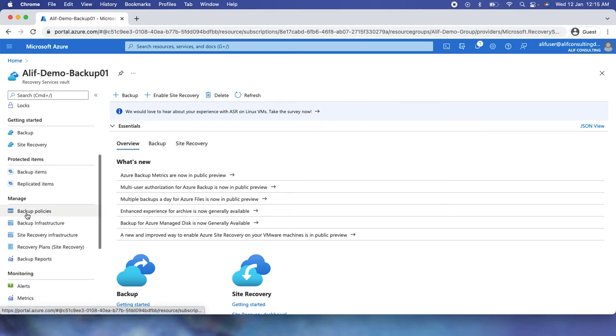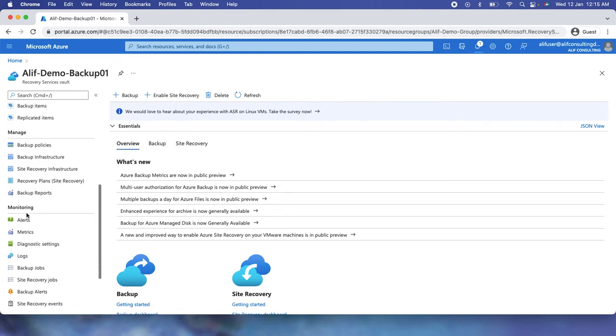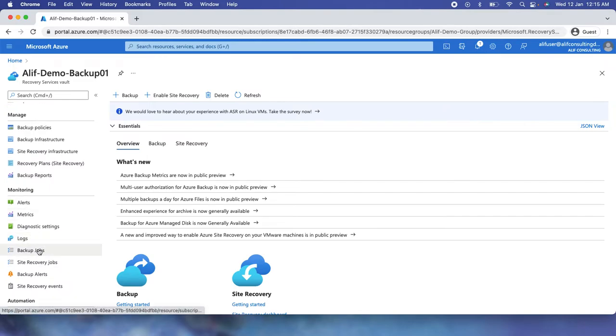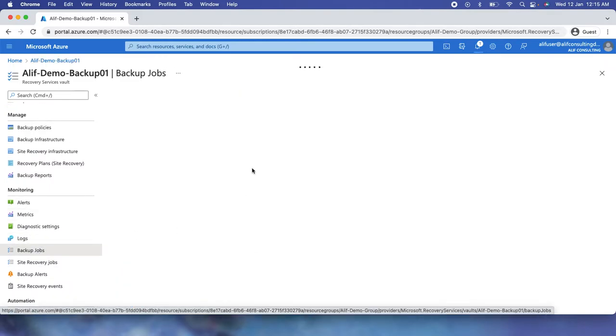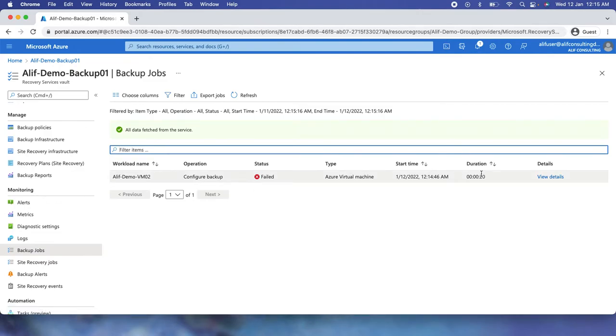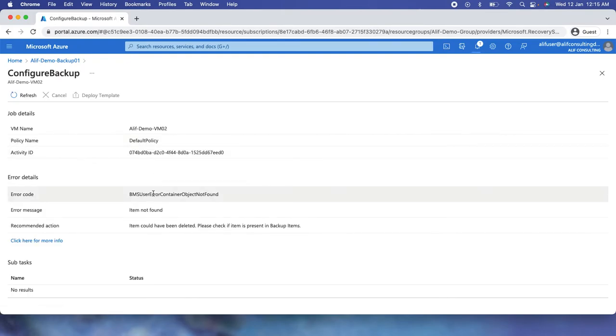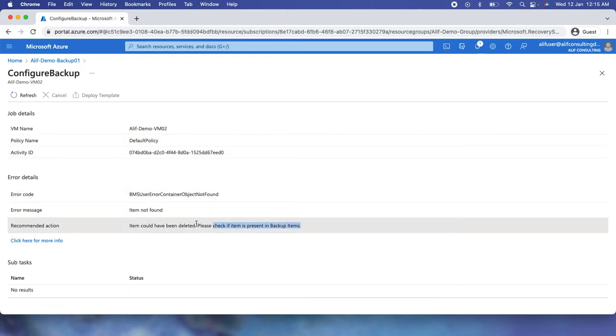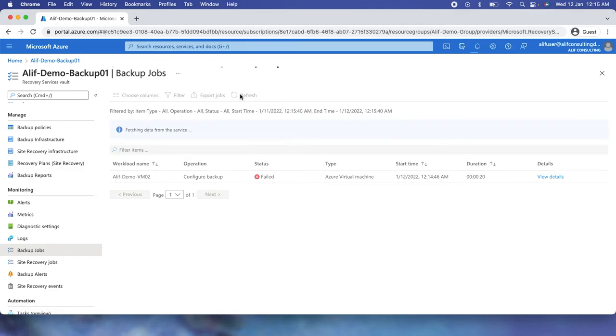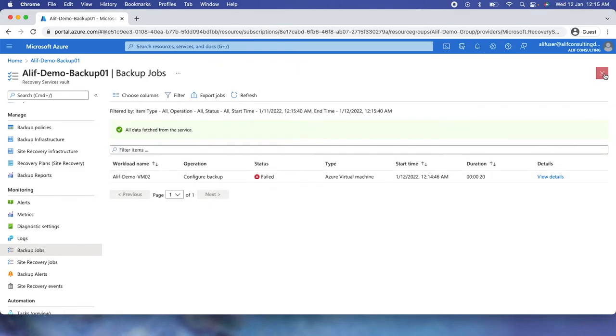So for that, I need to go to backup jobs under monitoring. If I go here, I would be able to see what exactly is happening. So it has failed. Let me see what's wrong with this one. Item could not be found. Item has been deleted. Okay, so maybe it hasn't discovered the VM yet, so that's the reason it's giving us the error. So let's give it some time.